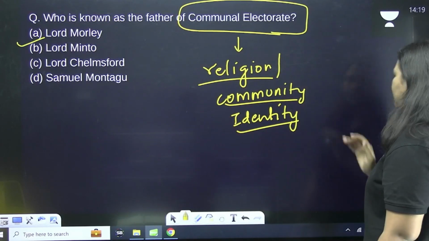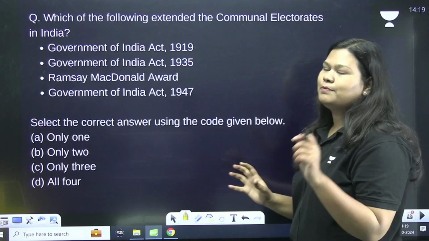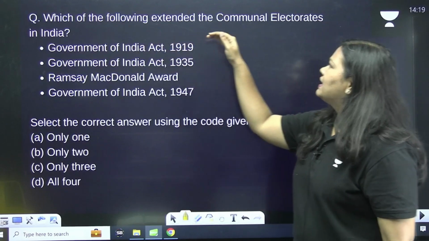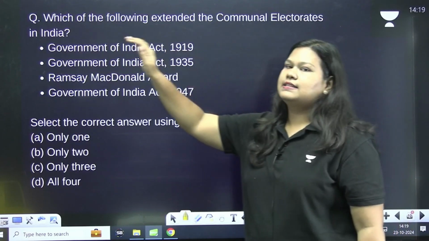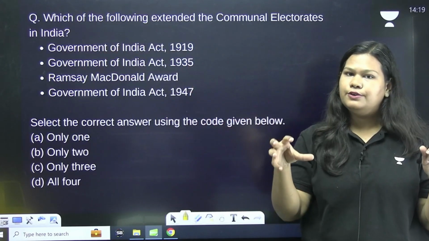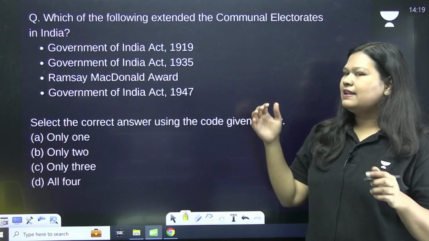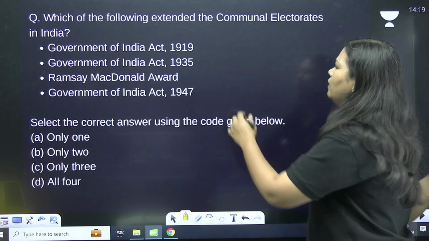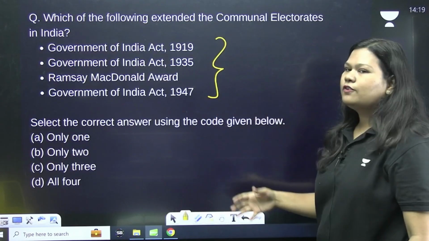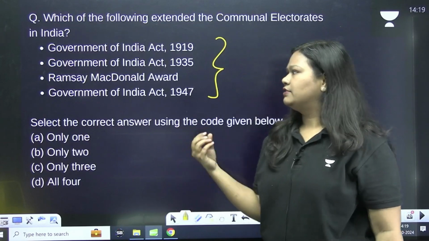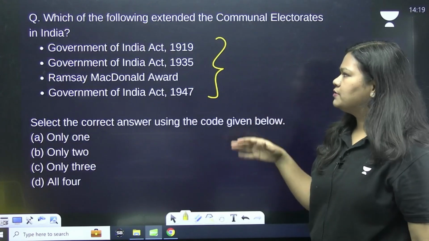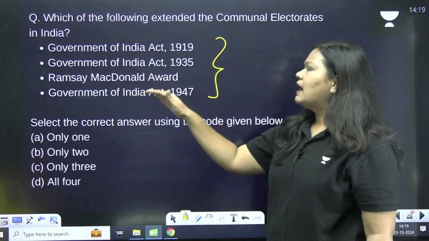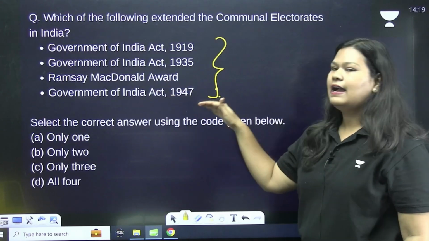So this is a pretty simple question, but the next question would be a tricky one and you need to read it carefully. Which of the following extended the communal electorates in India? So communal electorate was introduced for Muslims earlier, and then it was extended to other religious groups as well. So out of these four, which of the following has extended the communal electorate in India? Now if you look at the options: Government of India Act 1919, Government of India Act 1935, Ramsay MacDonald Award, and Government of India Act 1947.